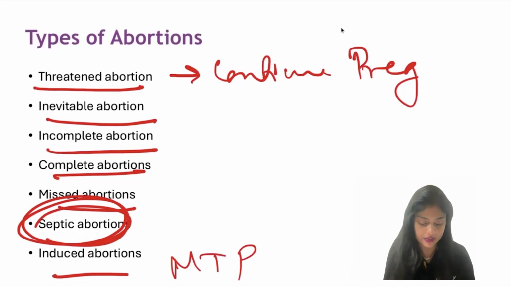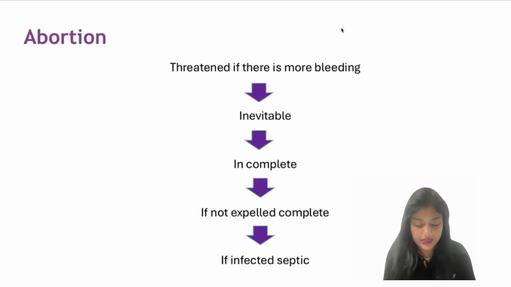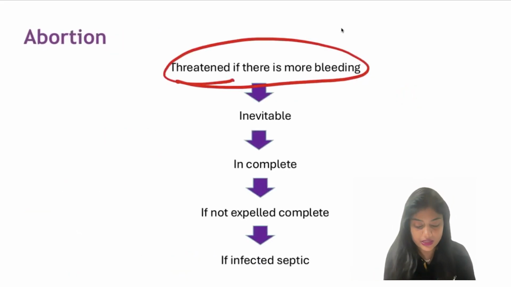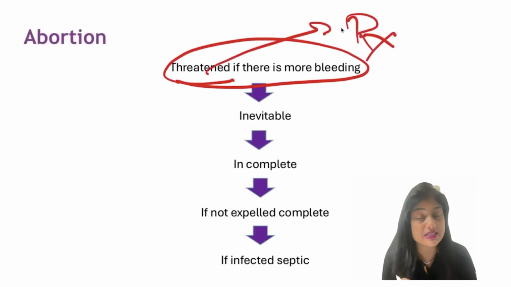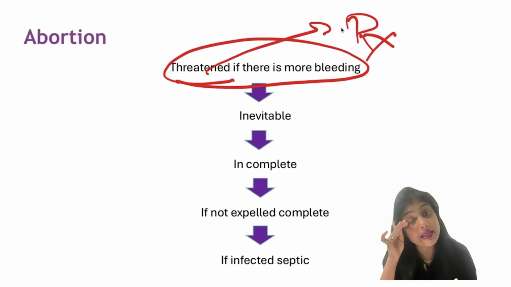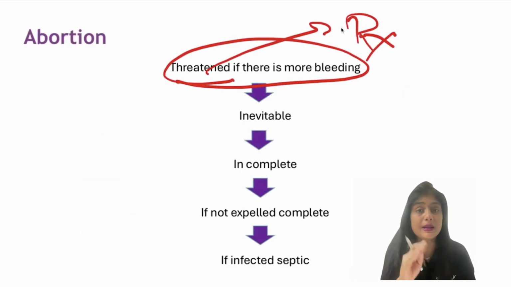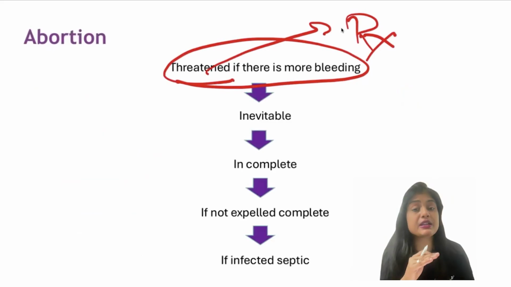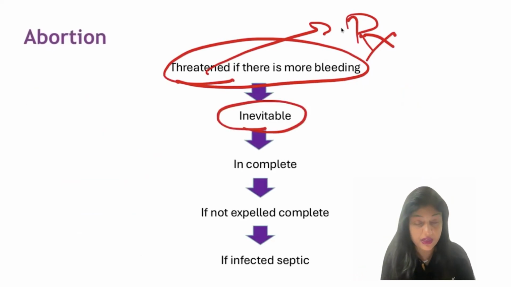Coming to threatened, where there is more bleeding, you can give treatment and help her to come back to normal by giving prolutone, sustain, progesterones, all these things, and bed rest, and help her to come back to continuation of pregnancy. But if it doesn't act, if she continues to bleed a lot, then she'll end up going to inevitable abortion where there is no look back.